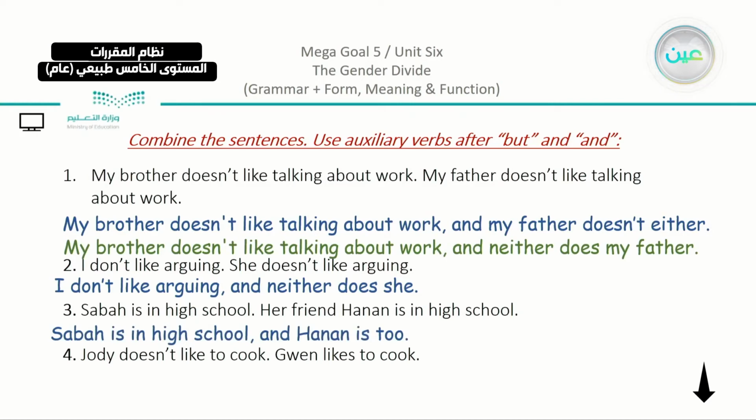Now you can see that we have here "is" and "does" or "doesn't." They all came at the end of the sentence. We have here, Jody doesn't like to cook. Gwen likes to cook. Here they are different, so there are no similarities. This time we have a difference, which means that we can use "but." Jody doesn't like to cook, but Gwen does. So here, we can see that "does" came at the very end of the sentence. But when you use "and" in the sentence, you can just add, as we have here in the sentence, "too" or "either." There is a part that can be added at the end.